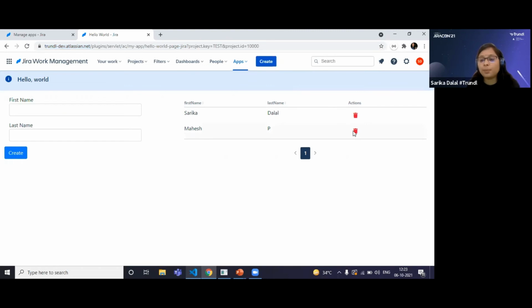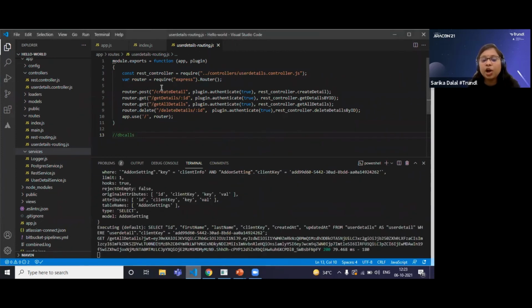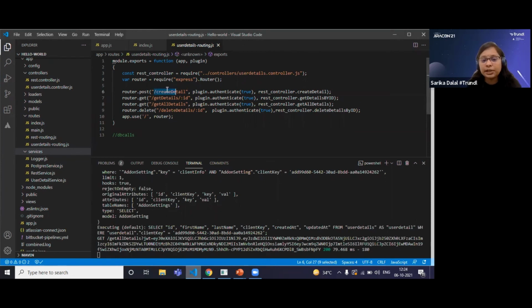For this type of operation, I have created my own custom APIs. You can see that I have mentioned the APIs in a user detail routing because we are doing an operation on a user detail. So I have created the APIs router.post, router.get, router.delete. When we click on the create button, it will call this particular create detail API with a post request. It will pass the JWT authentication. If the user is authenticated, then only it will move to the controller. Otherwise, it will show a response.